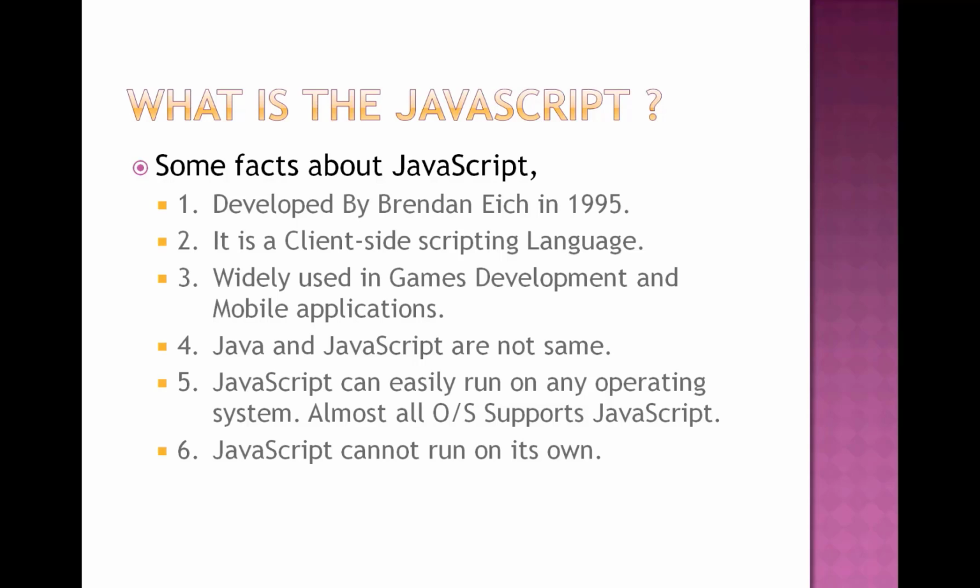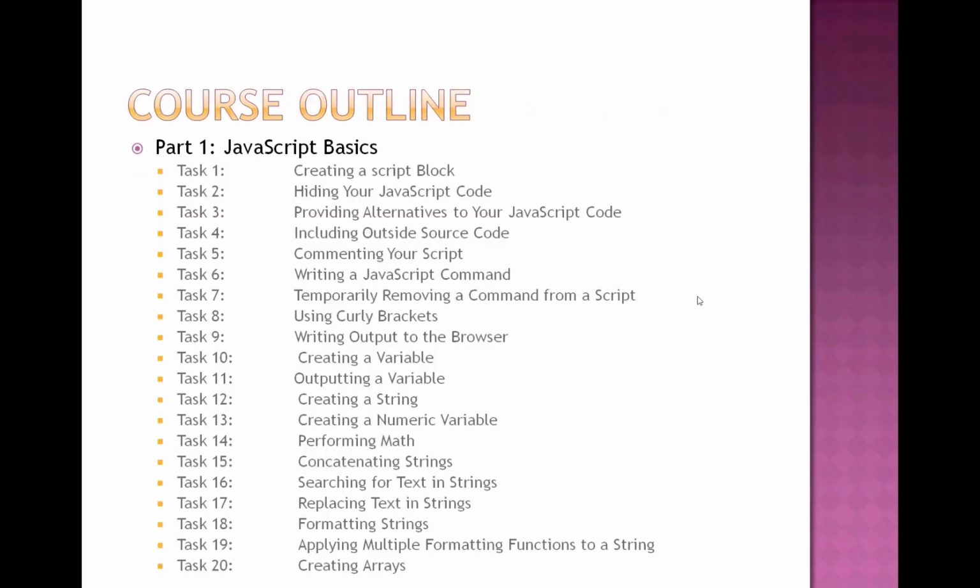Now we are moving on to see the course outline. So this is our course outline. In Part 1 we discuss JavaScript basics.